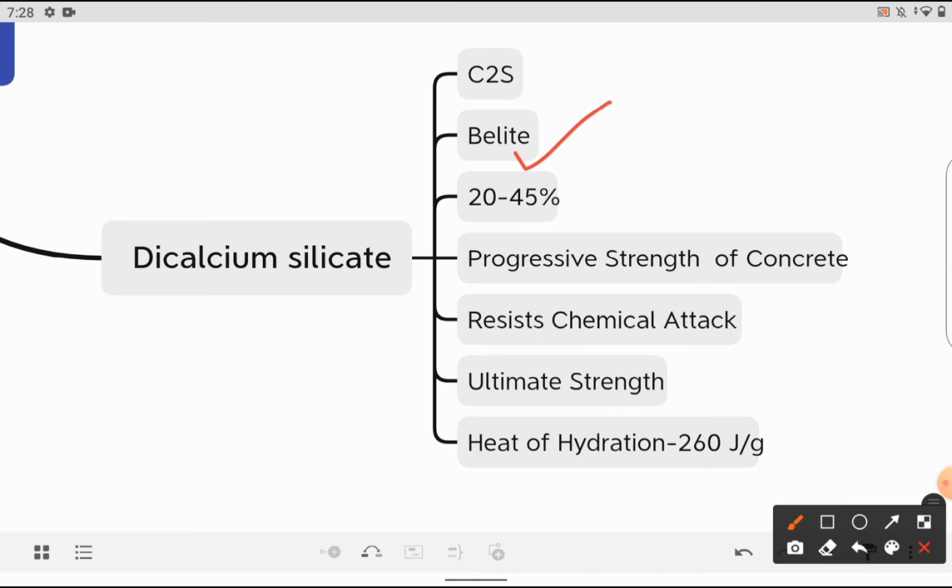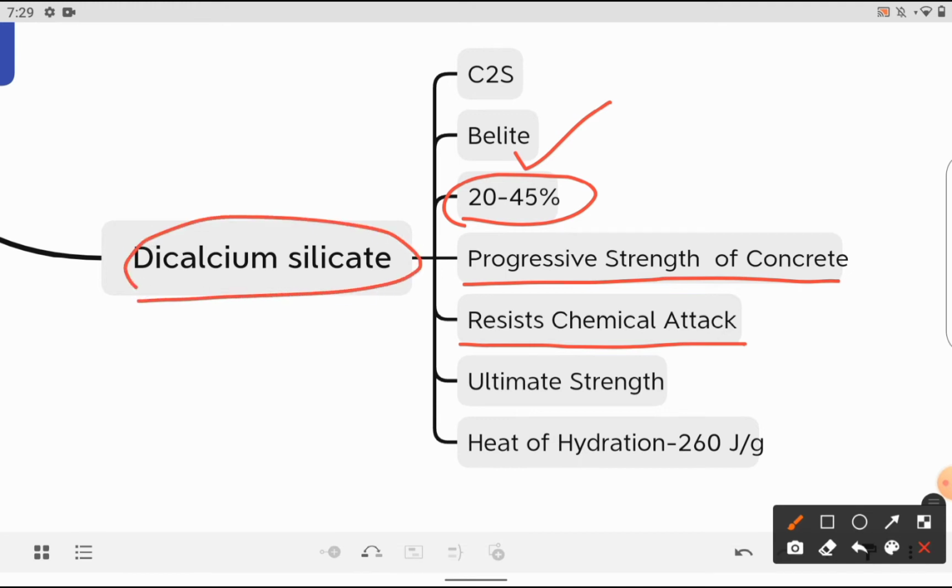It can be represented as belite also, and the proportion of dicalcium silicate in the cement paste is 20 to 45%. Dicalcium silicate is responsible for the progressive strength of the concrete. Whatever later strength is developed in the concrete, after curing, after a certain period, that strength is due to the dicalcium silicate, and it resists chemical attack. The ultimate strength of the cement or the concrete where we have used the cement is due to the dicalcium silicate.